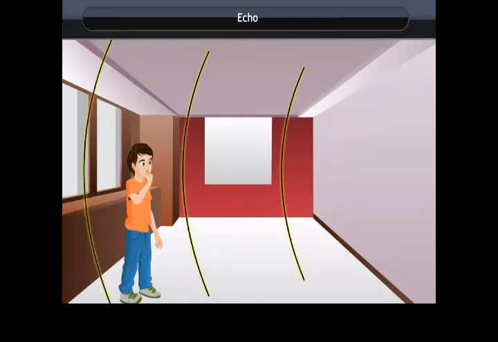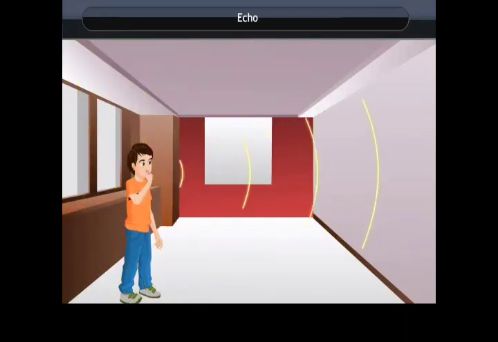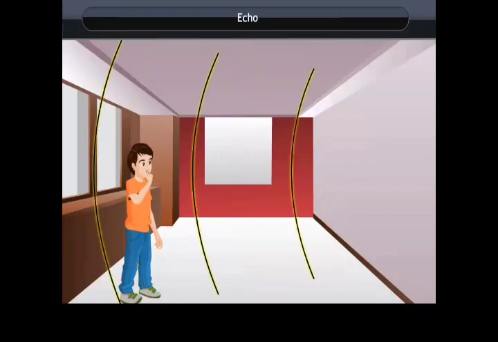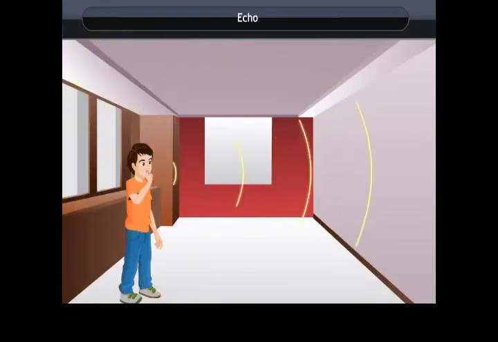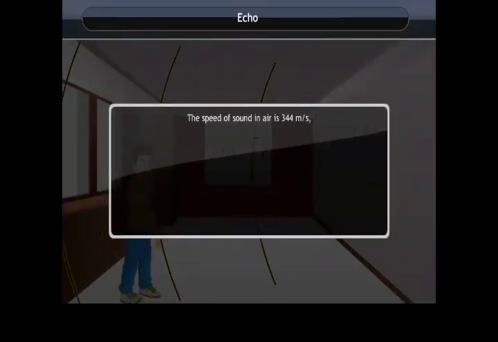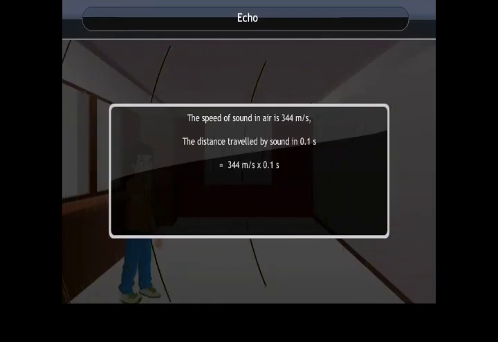To hear an echo clearly, the time interval between the original sound and the echo must be at least 0.1 second. Since the speed of sound in air is 344 meters per second, the distance traveled by sound in 0.1 second is equal to 344 meters per second times 0.1 second, which is 34.4 meters. So to hear an echo clearly, the minimum distance of the reflecting surface should be half of this distance, that is 17.2 meters.